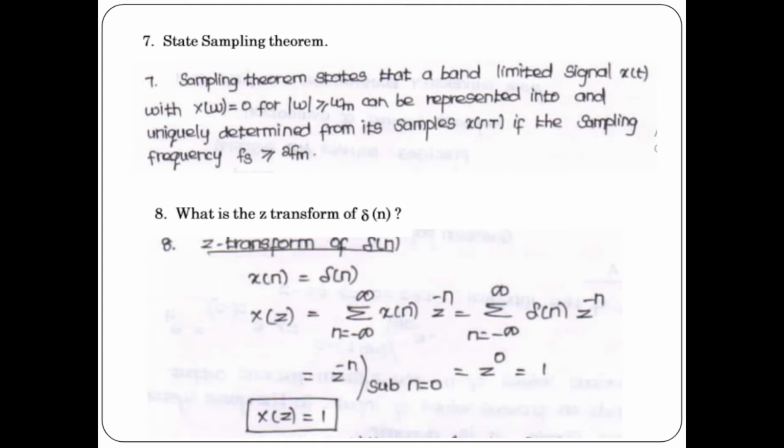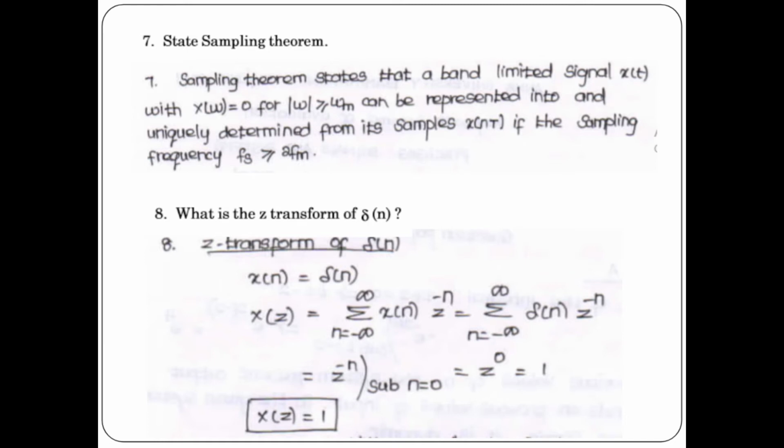So, state the sampling theorem. This is the defined theorem, so just write it fully. The sampling theorem states that a band limited signal x of t, with X of omega equal to 0 for modulus of omega greater than or equal to omega m, can be represented and uniquely determined from its samples x of nT if the sampling frequency f s is greater than or equal to 2 f m. So what is f s? Sampling frequency. What is f m? f m is the maximum frequency.